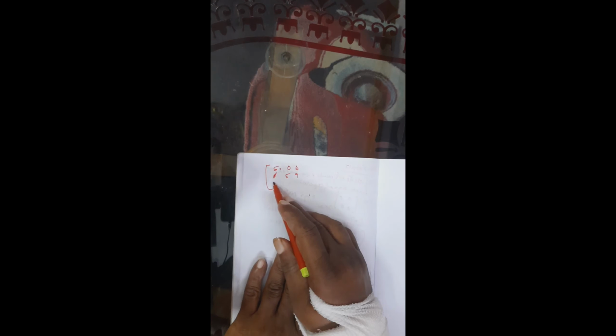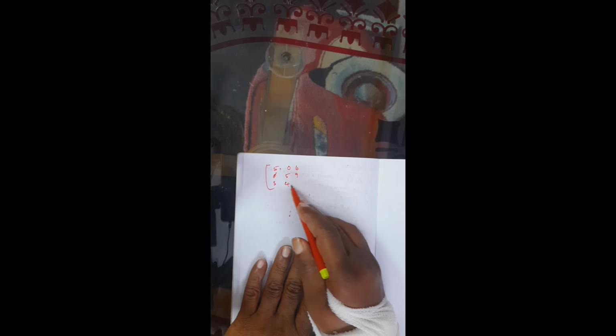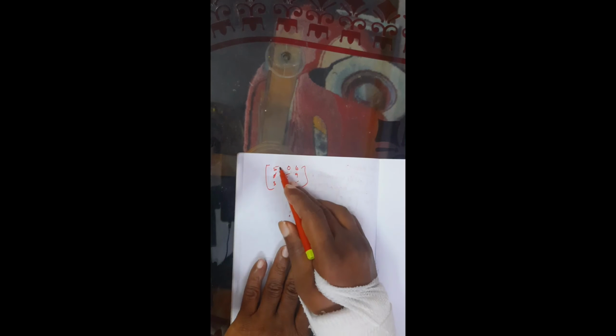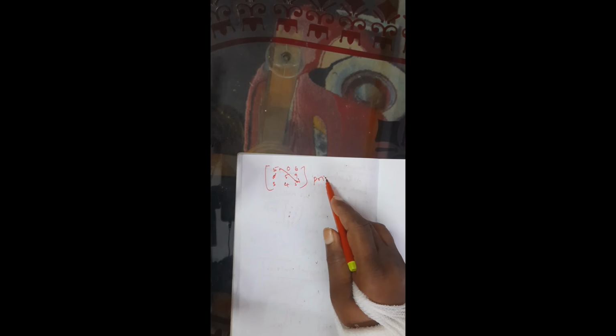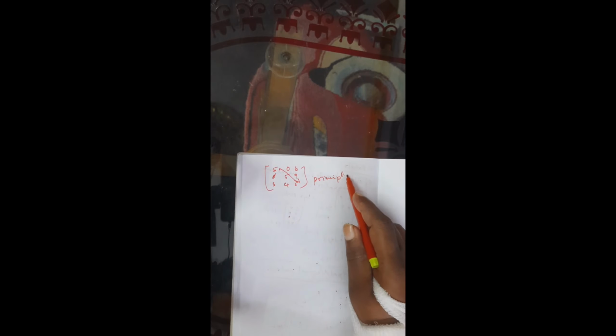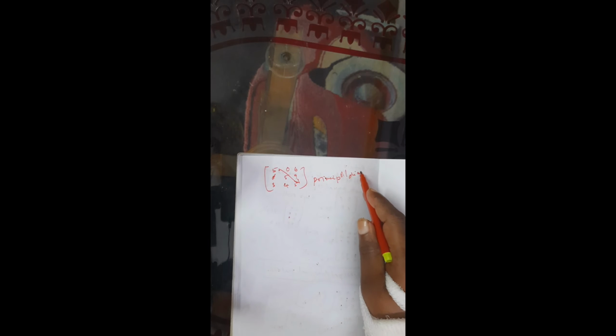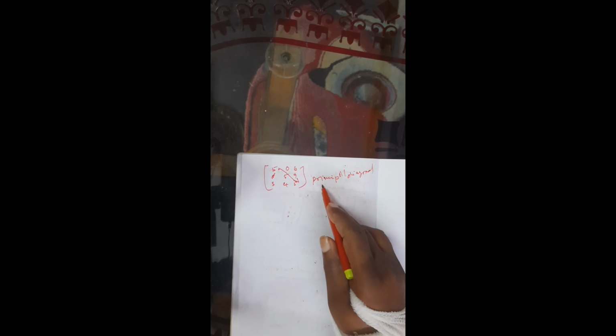Again we take this matrix: 5 0 0, 0 6 0, 0 0 5, with 9, 3, 4, 5 like this. The same numbers may repeat on the diagonal or may not be repeated. If you consider this, it is called a principal diagonal matrix.